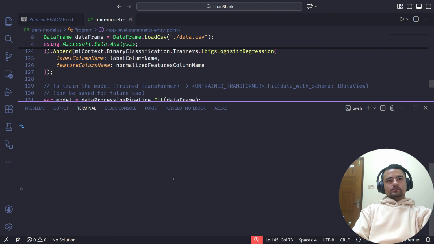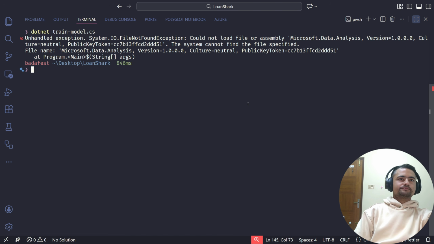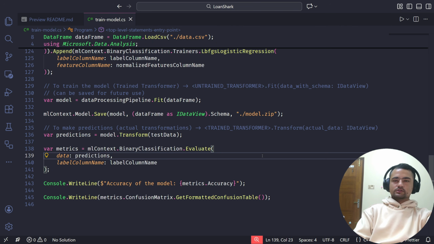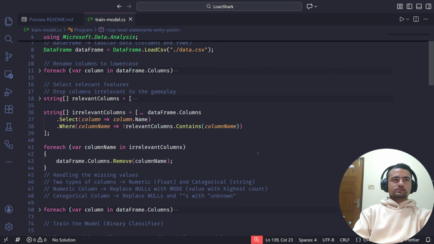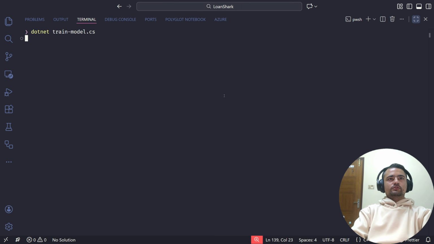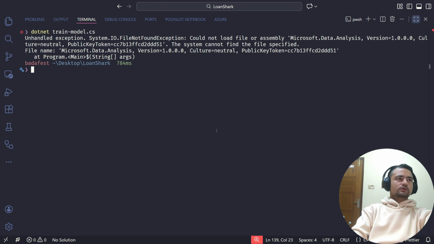Let's just run the whole thing again. Oh, I got a very weird error. Let me just delete this terminal. I don't know what that was, and I'm going to start a new session. Hopefully that will not repeat. Oh, it repeated.